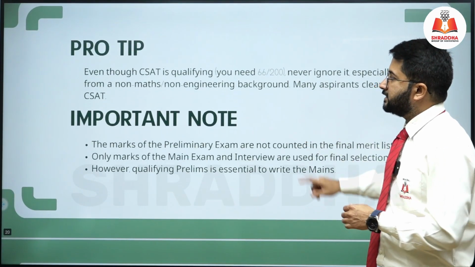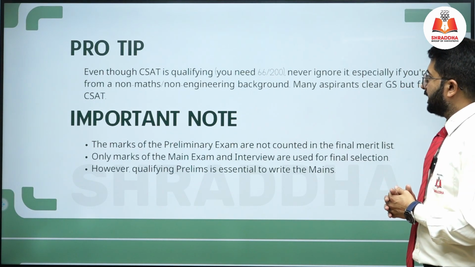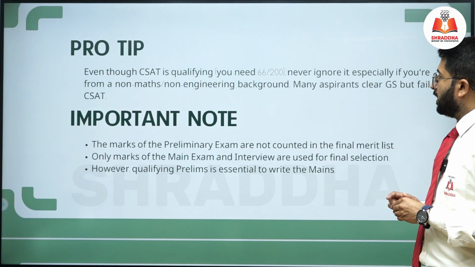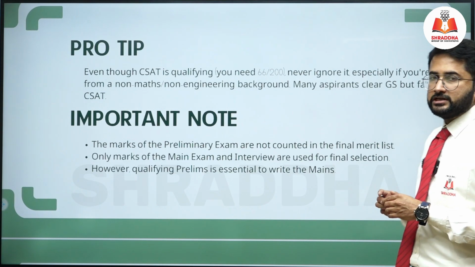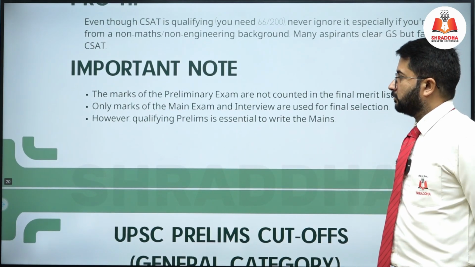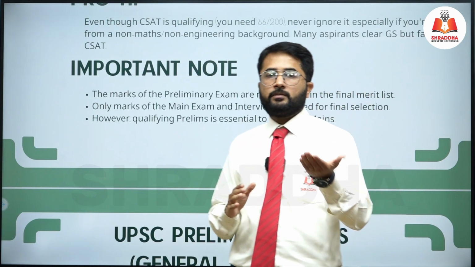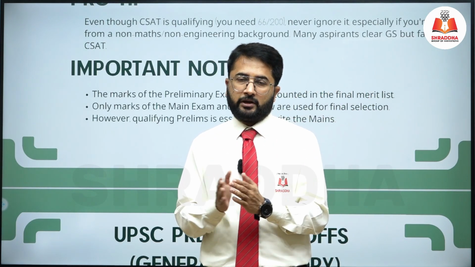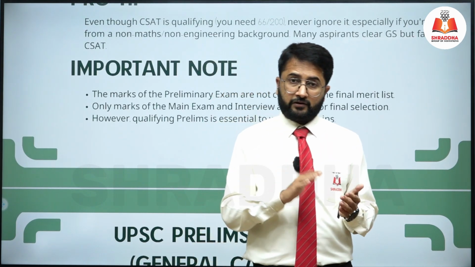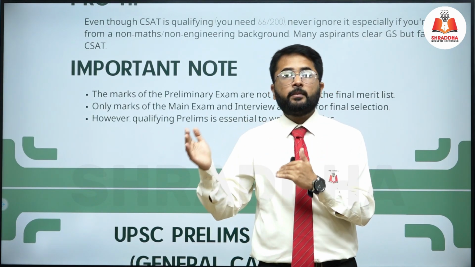Some tips are there. CSAT is qualifying, you have to score at least 66 marks out of 200. Never ignore it, especially if you are from a non-maths or non-engineering background. Many aspirants clear GS but fail CSAT. We have already gone through this information. Important note: the marks of the preliminary examination are not counted in the final examination. Obviously the preliminary examination is just for qualifying for the mains examination. Whatever marks you get in the mains examination, and after that in the interview, all the marks will be calculated in your final merit list.